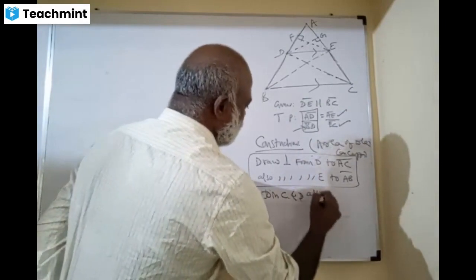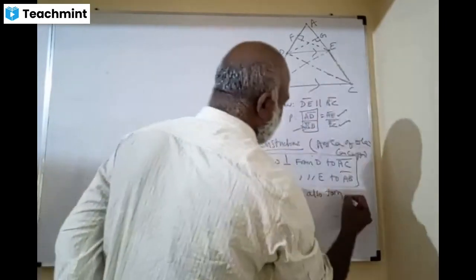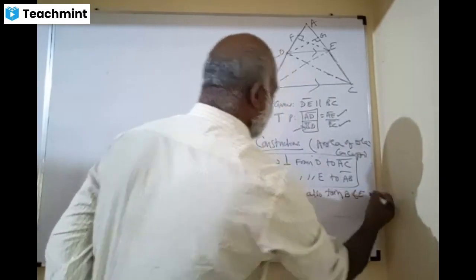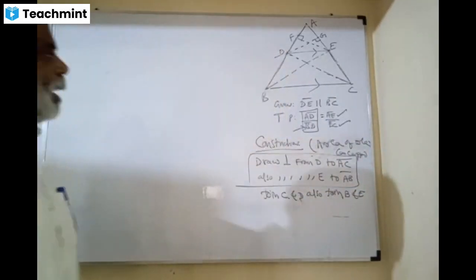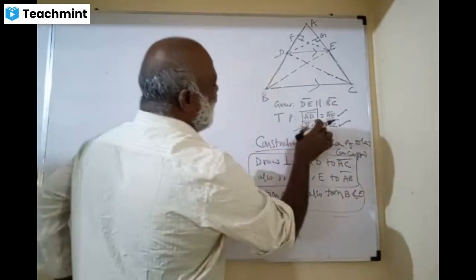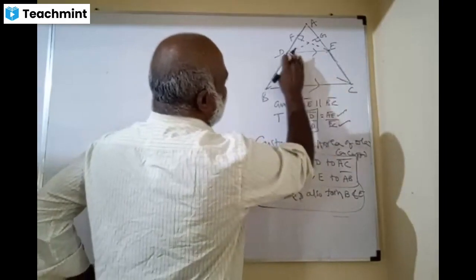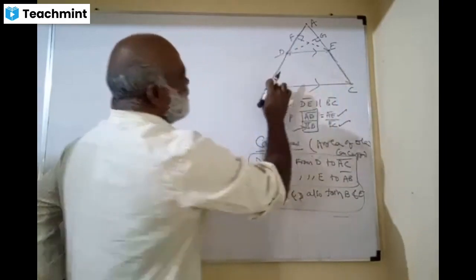Also join B and E. Okay, is it clear, ma? Yes, sir. You have to get a triangle for BD base, ma. So, please tell me, with BD base, do you have a triangle?